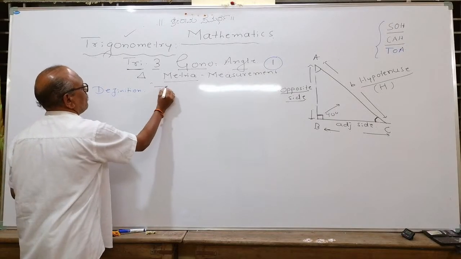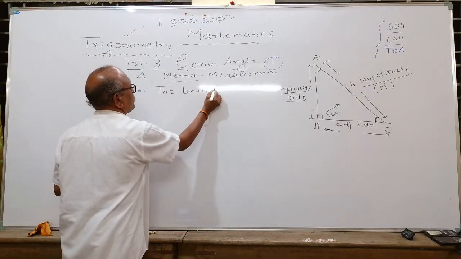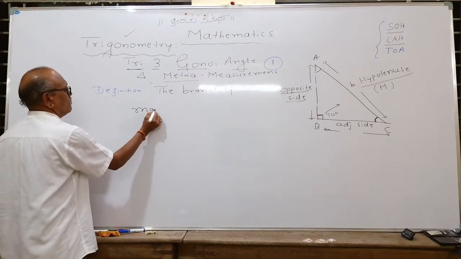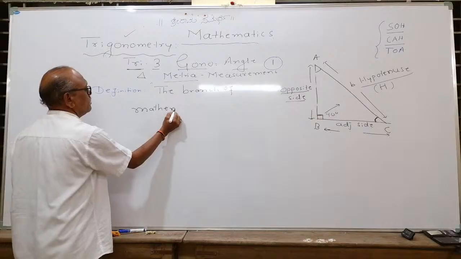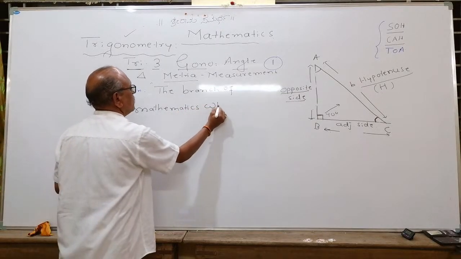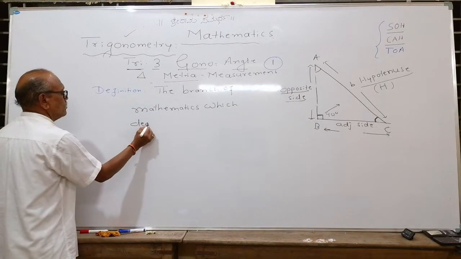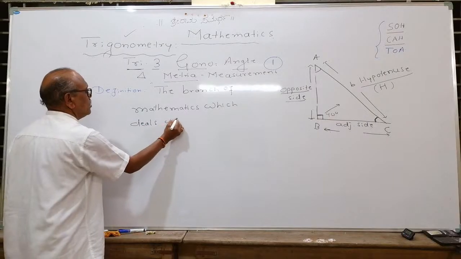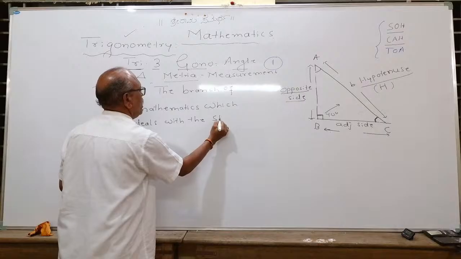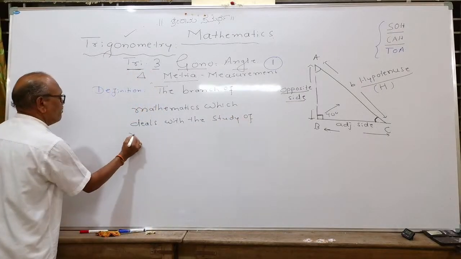The branch of mathematics which deals with the study of measurement of angles.